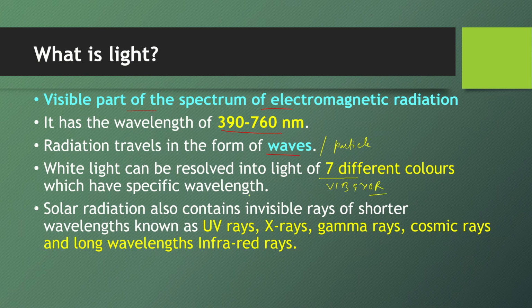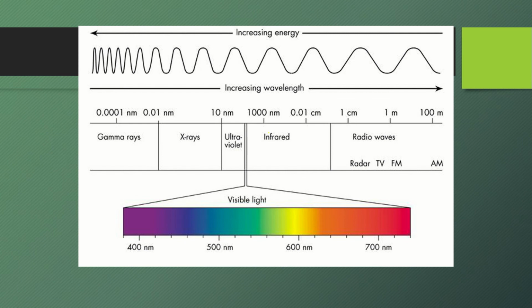Now, along with this visible part, we have the invisible rays also, which constitute the spectrum. They include UV rays, X-rays, gamma rays, cosmic rays, and the infrared rays. If we look at this complete range of wavelengths, towards this side the wavelength is increasing, and towards this side the energy is increasing. They are in opposite directions, they are inversely related. So here the energy is increasing, towards this side the wavelength is increasing.